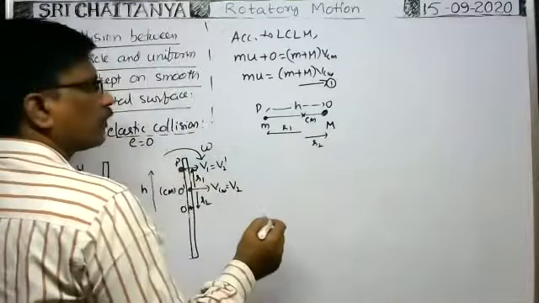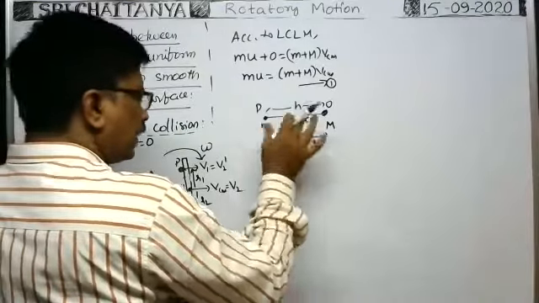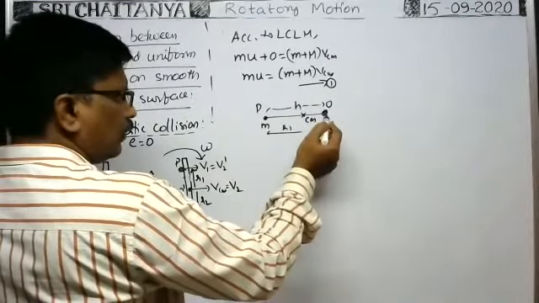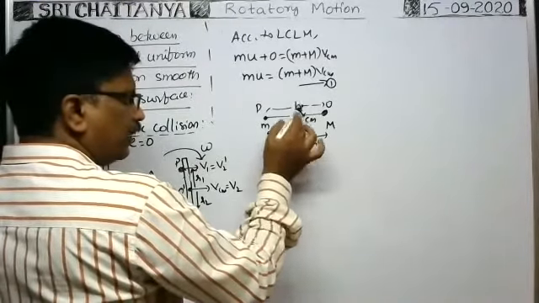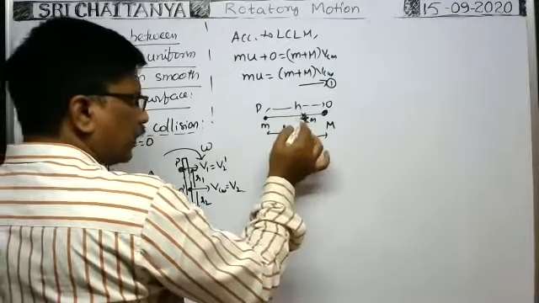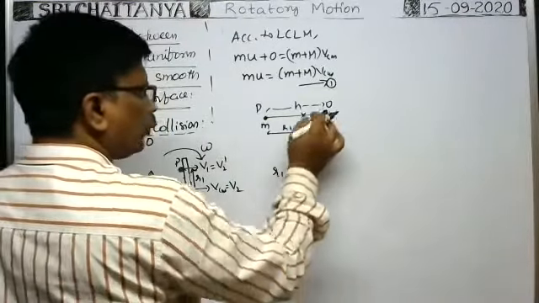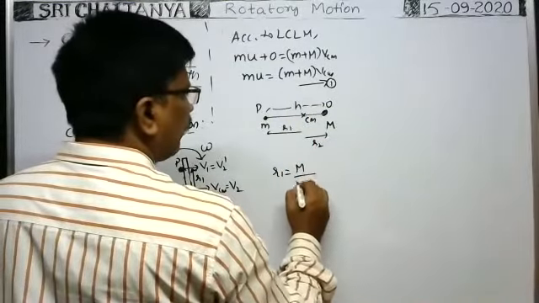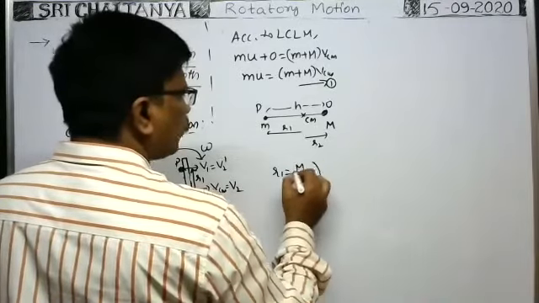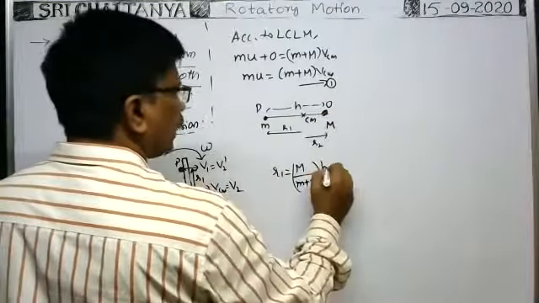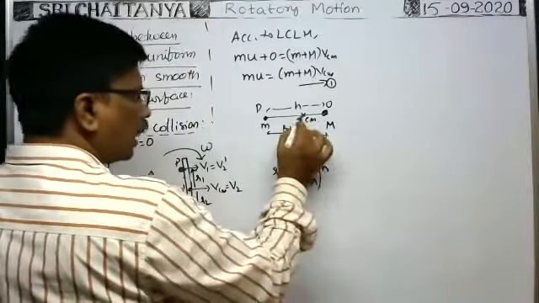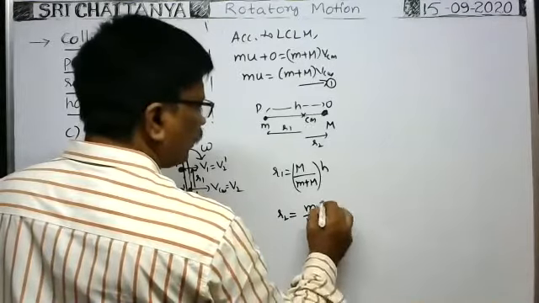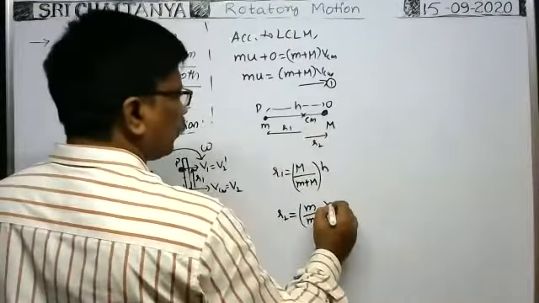What about r1? Suppose you forget the diagram for now. There are two particles having masses m and capital M. The center of mass of the system lies here. Then at what distance from the particle does the center of mass lie? R1 is equal to how much? R1 is equal to m2 by m1 plus m2 into r. Here m2 means small m, so it is small m by small m plus capital M into r. R is the distance between these two, that is h. Similarly, what about R2? R2 is equal to m1 by m1 plus m2, that means capital M by m plus capital M, into the distance between these two, that is equal to h.